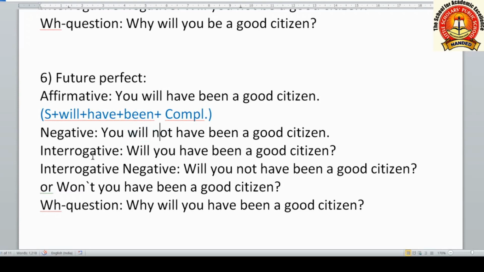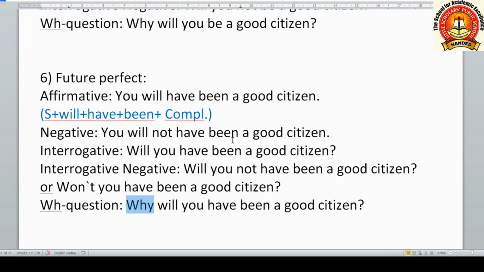It is becoming negative. Interrogative, will you have been a good citizen? Interrogative negative, will you not have been a good citizen or won't you have been a good citizen? This way. WH question, why will you have been a good citizen? Any WH word you can use. I have used here why. You can use any other WH word.